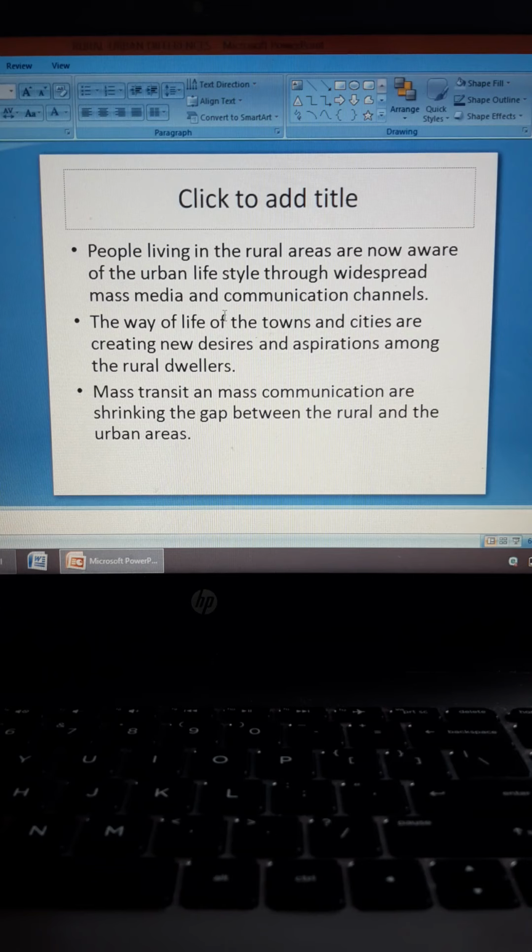People living in the rural areas are now aware of the urban lifestyle through widespread mass media and communication channels. So mass media is a great mediator of all these new lifestyles and all the new ways of living. So mass media and communication channels transmit information to the people of the rural areas.